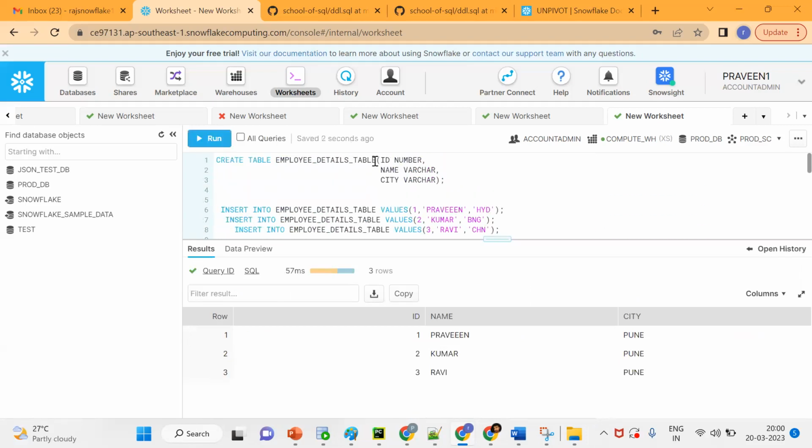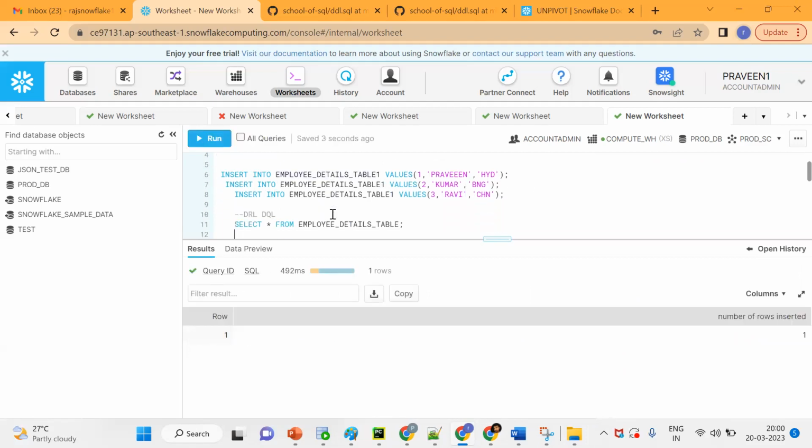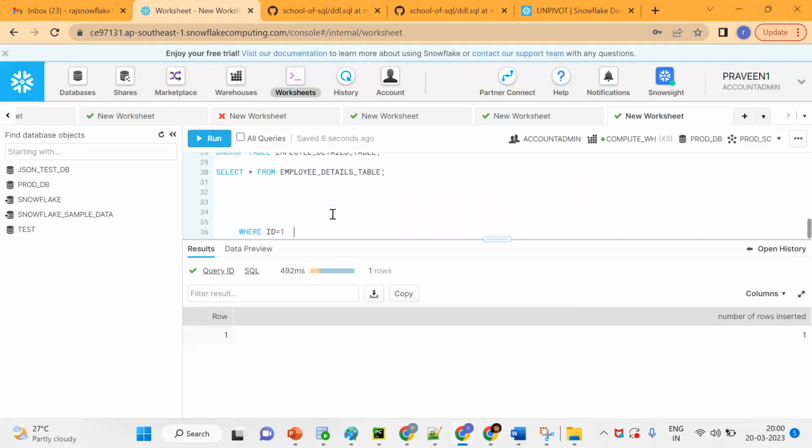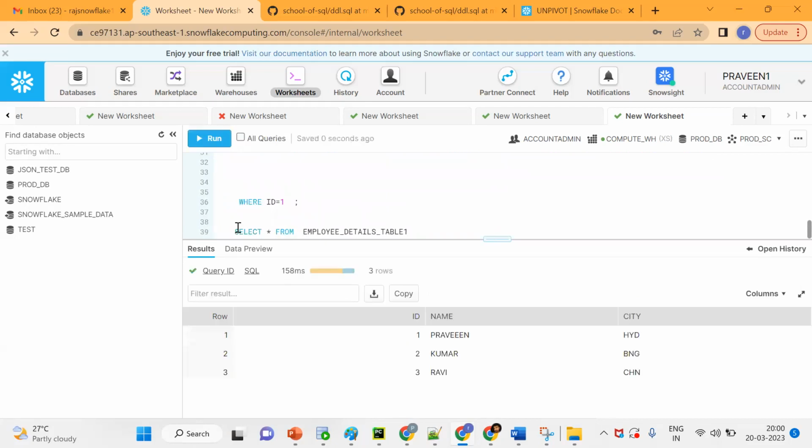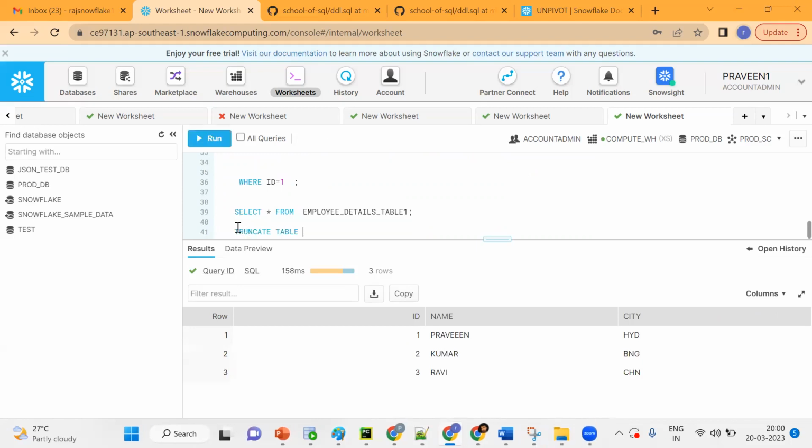Go back here. I'm putting a different name. So this is our table. Record inserted. Now see what you're trying to say. Go back here. Suppose I select star from this table, and I mistakenly truncate this table. We'll see this use case so that we get some idea. So truncate this table. I'll take the screenshot.